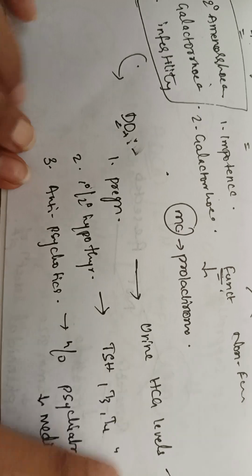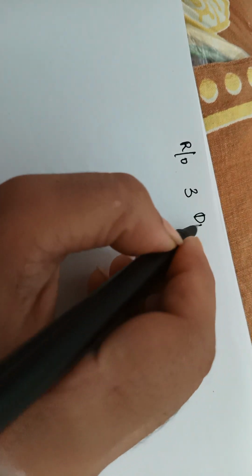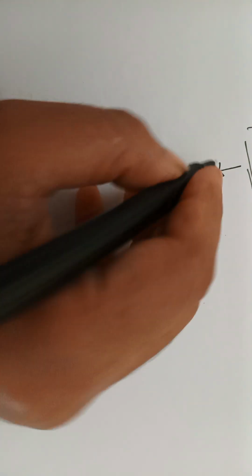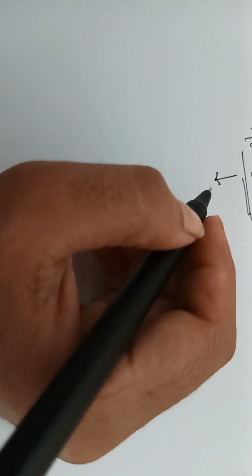Now what will you do? Yes, you know what you are going to do. So you ruled out all three differential diagnoses. Now you're feeling like most probably it is prolactinoma. So what will you do?